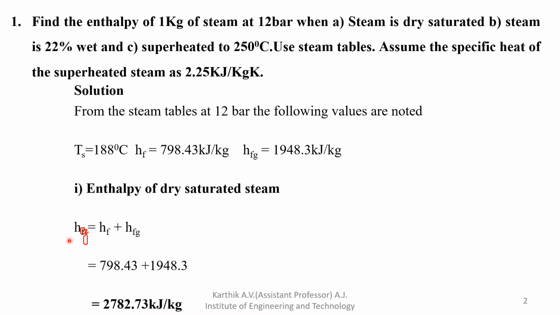This is the specific enthalpy of dry steam, 2782.73 kilojoule per kg. Here it is indicated by small h, not capital H. I hope all of you understood how to find the dry saturated steam enthalpy. This is the actual formula: Hg is equal to Hf plus Hfg. Here we have already taken the data for the particular pressure, so just substitute and find the answer.